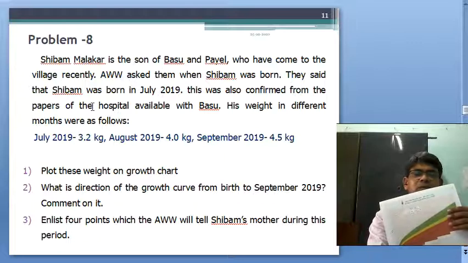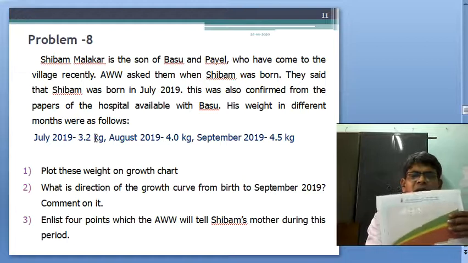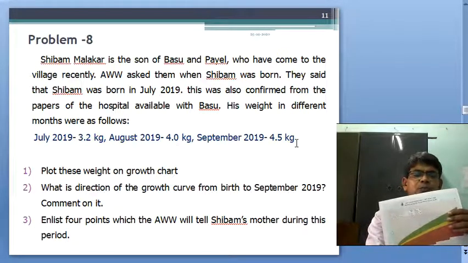They said that Shivam was born in July 2019. This was also confirmed by the hospital papers available with Basu, and his weight in different months: July 2019, 3.2 kg, August 4 kg, and September 4.5 kgs.